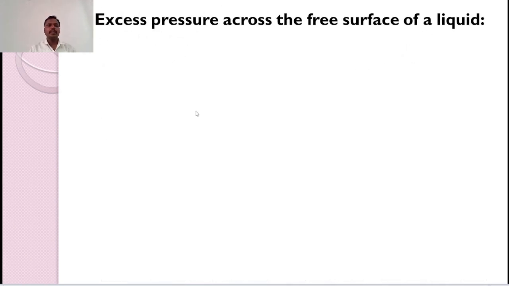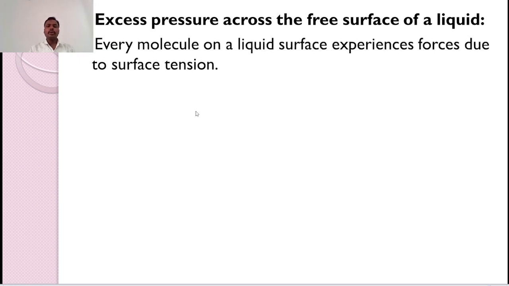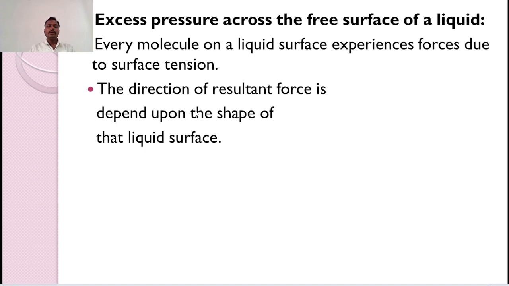Now the next point is excess pressure across the free surface of a liquid. Every molecule on a liquid surface experiences a force due to the surface tension. The direction of the resultant force depends upon the shape of the liquid surface.